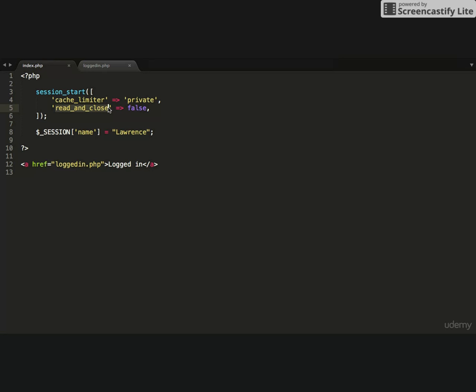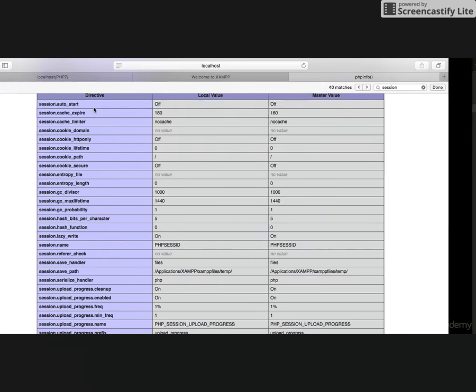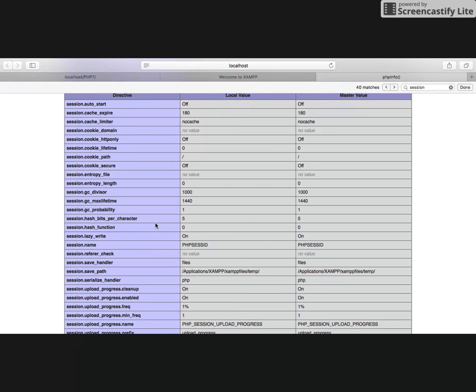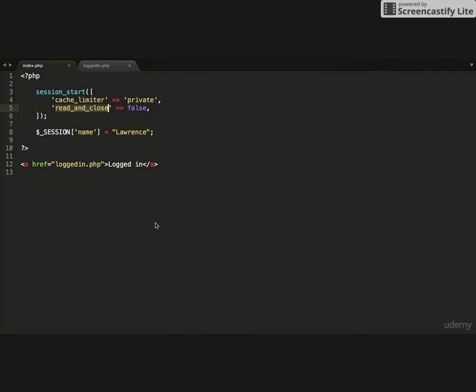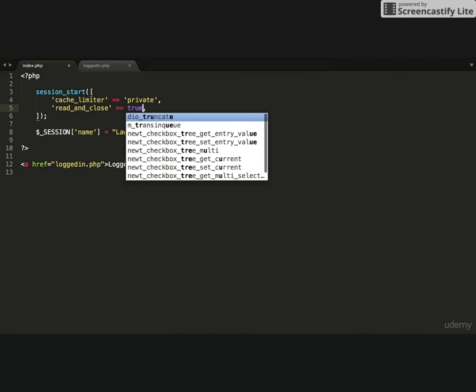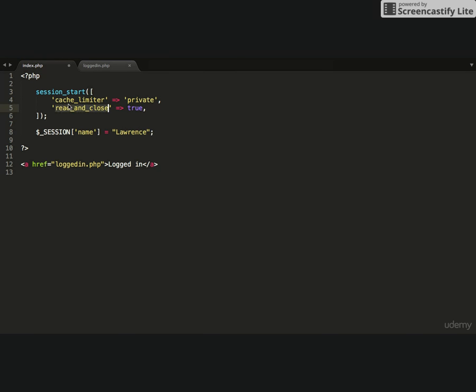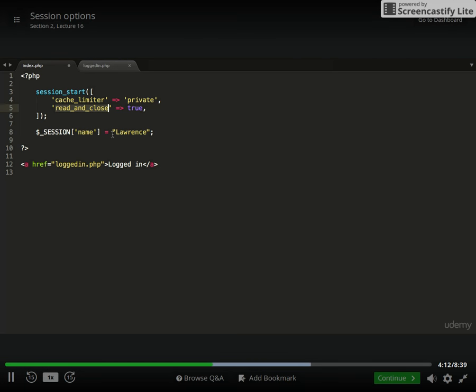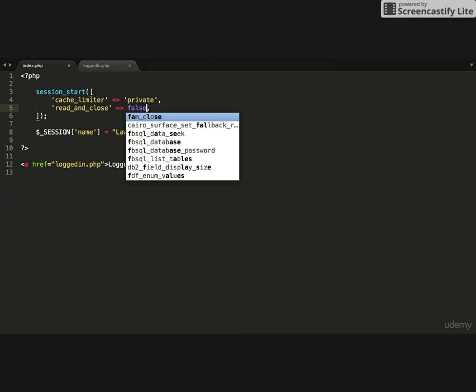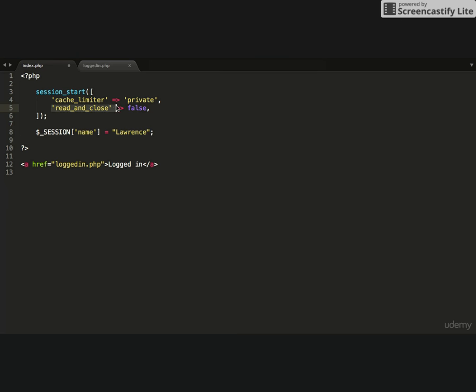This is a new option in PHP 7 and can only be set when you define your session to start. So this option isn't available in the PHP ini right here. What that means is if you were to set it to true, it would set this up as a read-only session. So you're supposed to read it and then not change it after you've set some variables and values. You can decide to enable that if you want to. I'll just leave that as false, but that is a new option available to you.